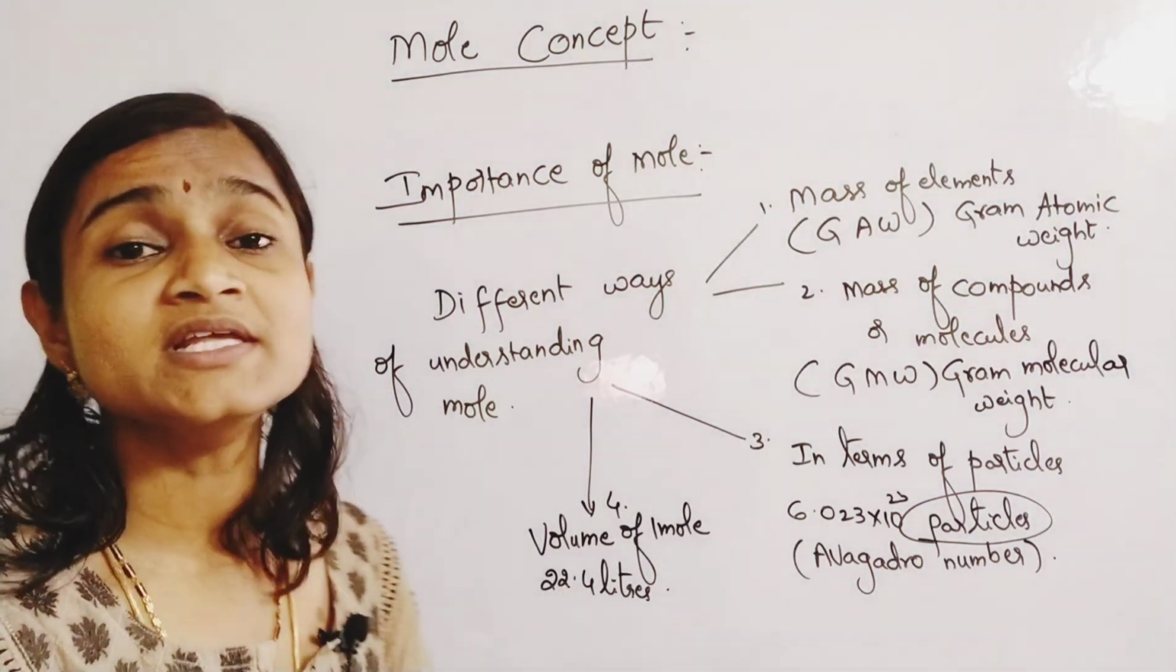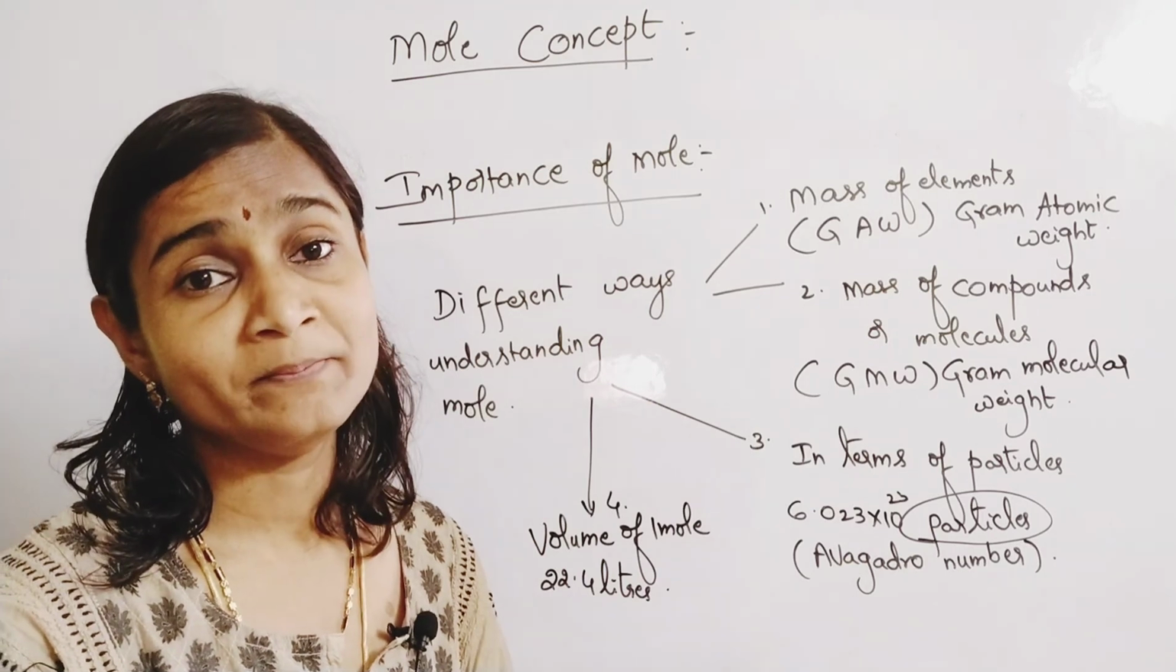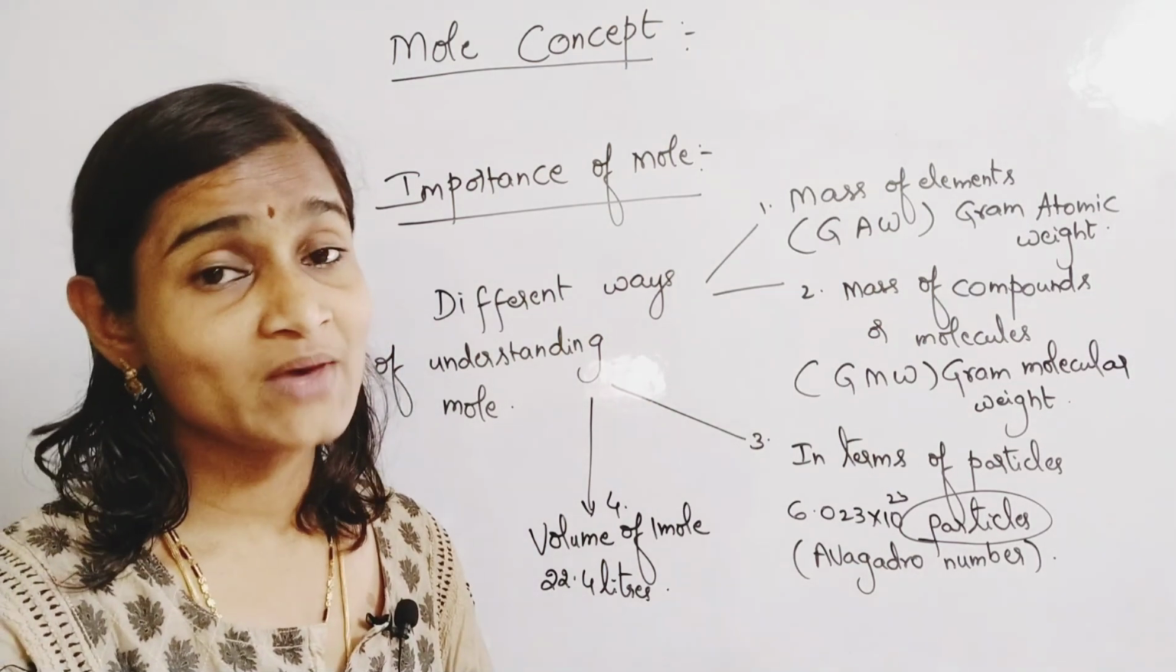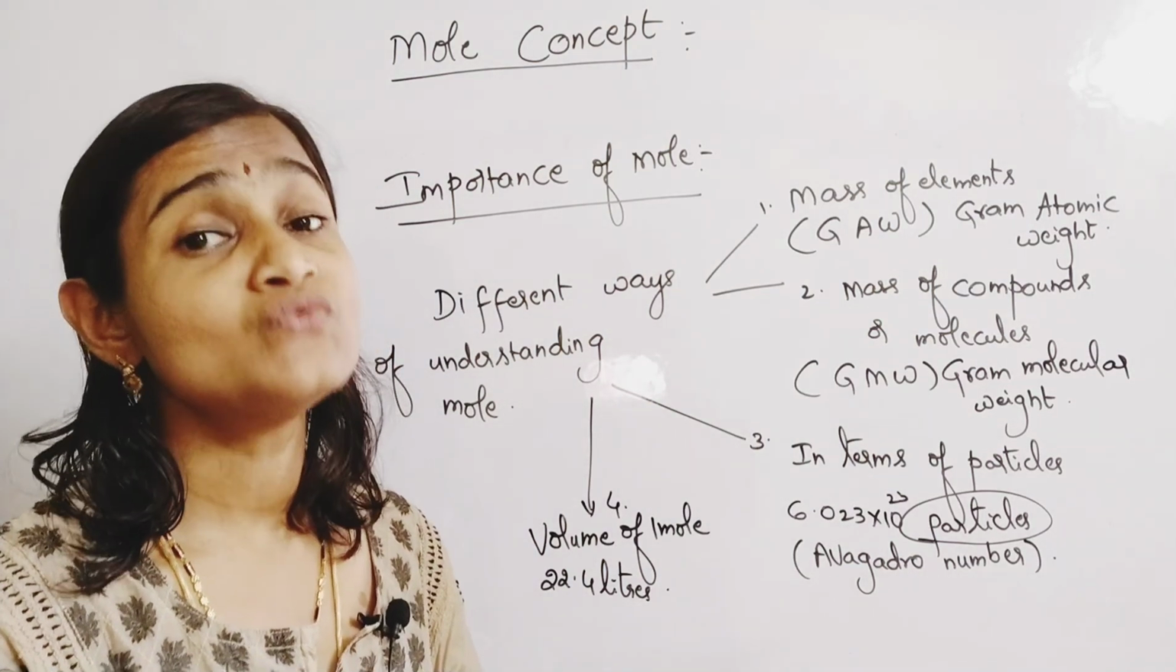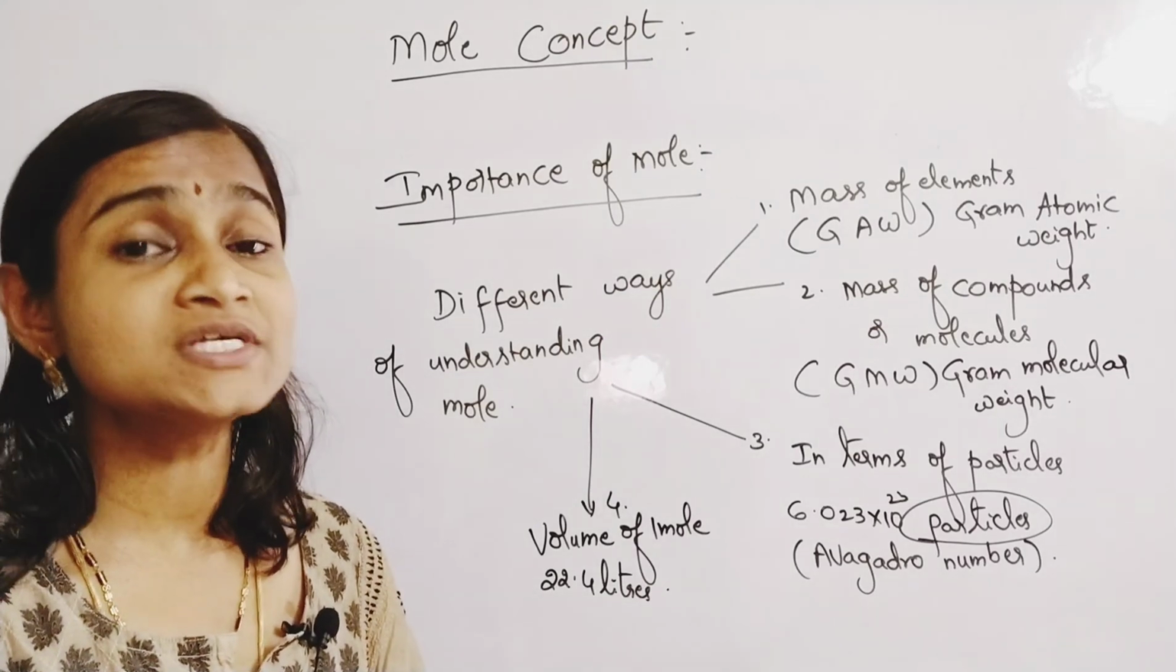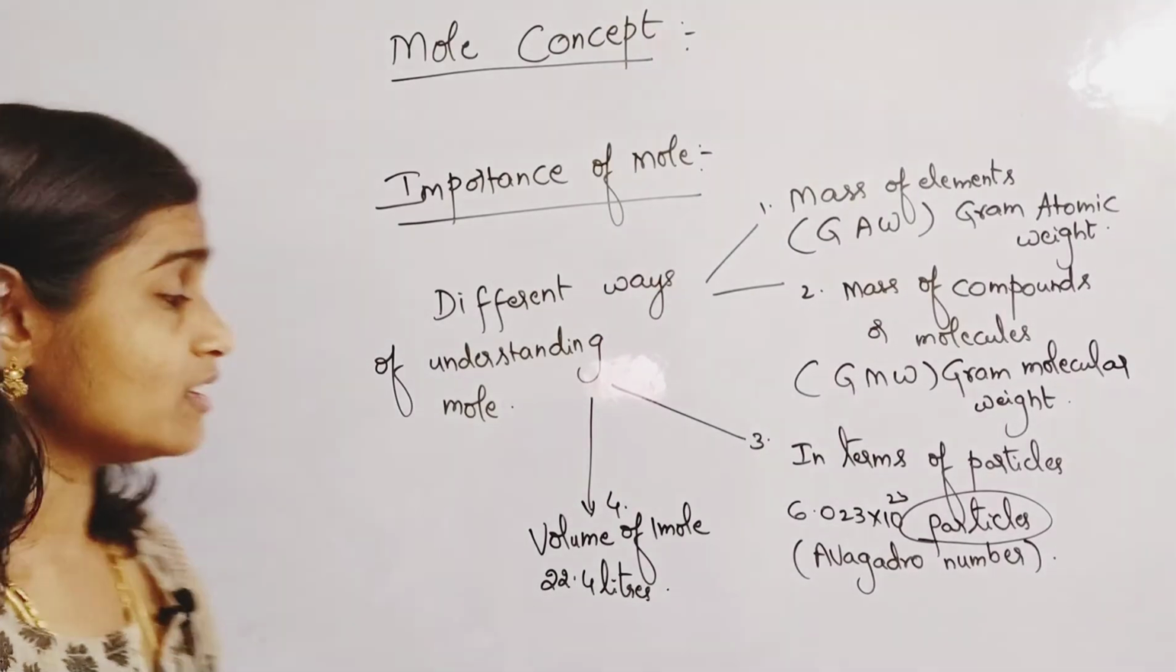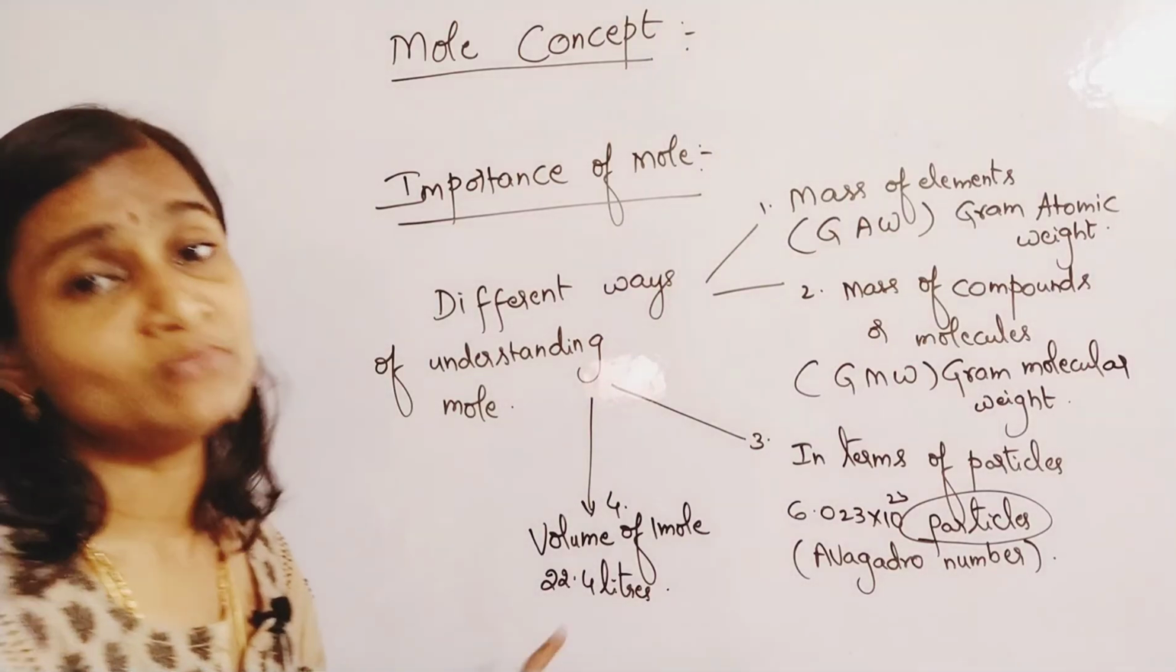Okay, 1 mole of any substance occupies how much volume? It means you have to remember this value: 22.4 liters or 22,400 ml. So that is also for 1 mole, right?